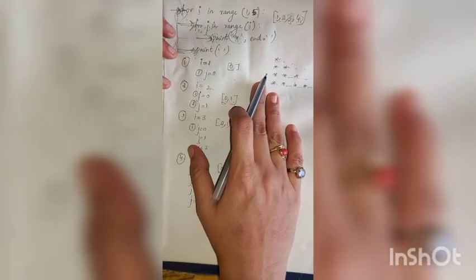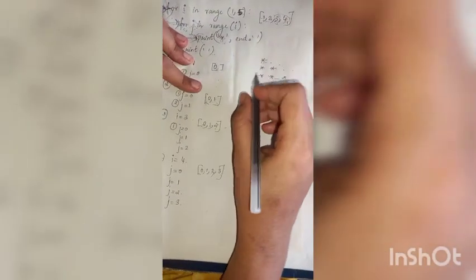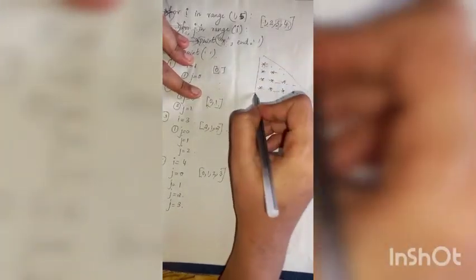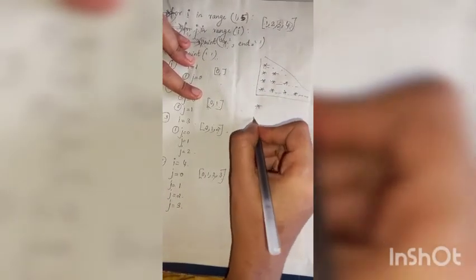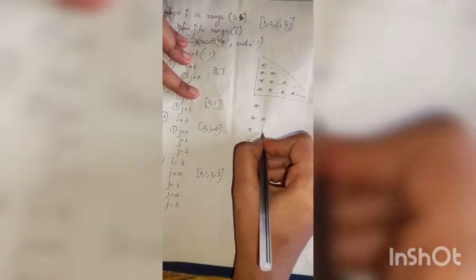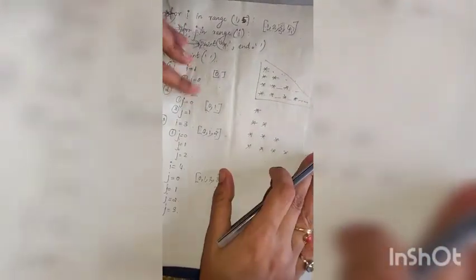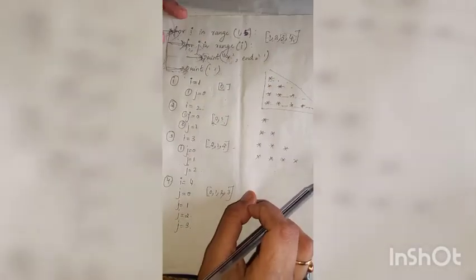So the for loop will stop its execution and it will print a pattern like this, that is star star, like this a pattern will be printed. This is how a nested for loop works.